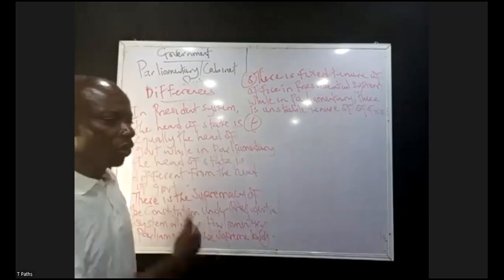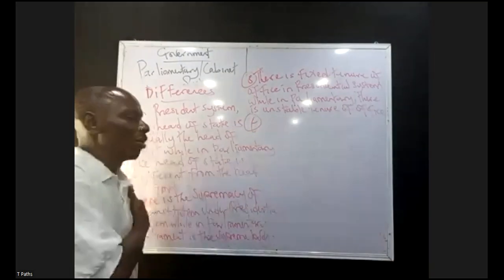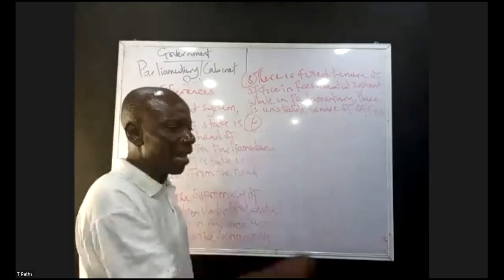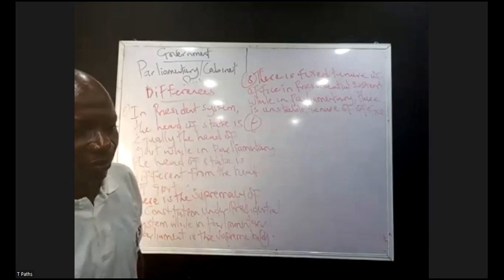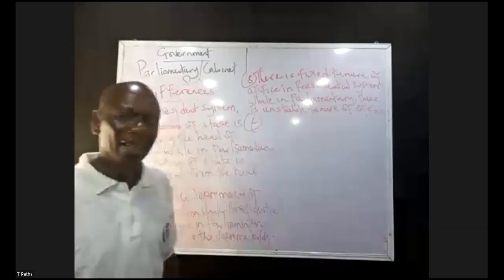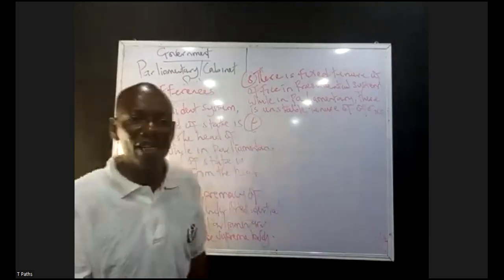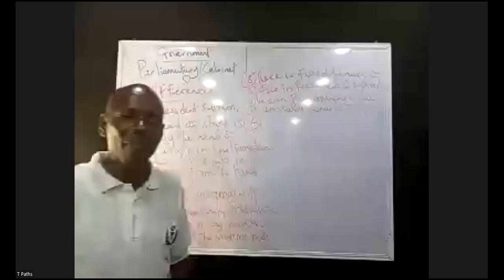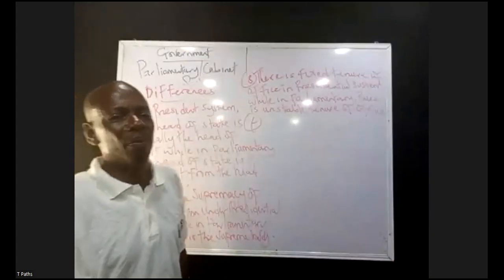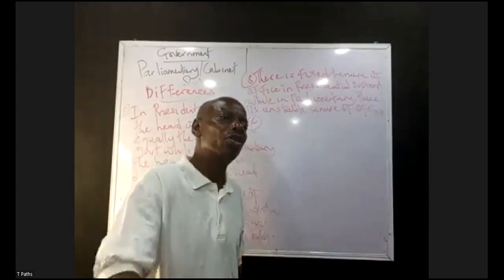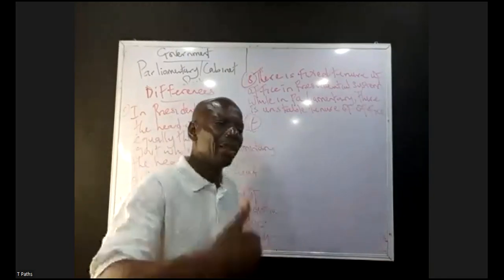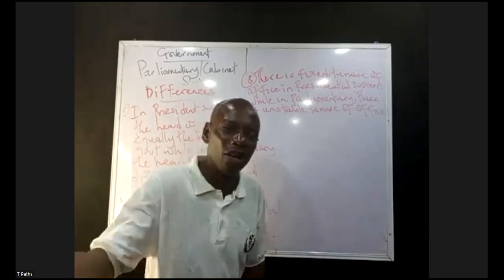Two, we talk about under parliamentary system of government that the head of state is different from the head of government. Number 3, we said there is fusion of governmental power. Members of the executive are equally members of the legislature under parliamentary system of government. In parliamentary, we also have what? Unstable tenure of office. The government continues to enjoy the patronage, the legitimacy of the people, as long as they are able to carry the people along and they are able to put a smile on the face of the what? Electorate.